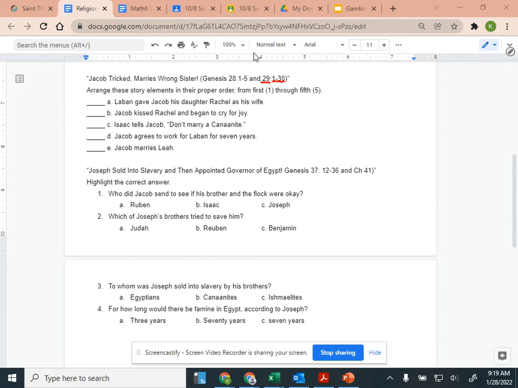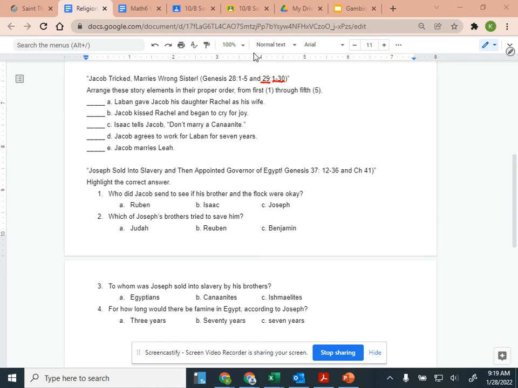In the morning, there was Leah. So Jacob said to Laban, "How could you do this to me? Was it not for Rachel that I served you? Why did you deceive me?" Laban replied, "It is not the custom in our country to give the younger daughter before the firstborn. Finish the bridal week for this one, and then the other will also be given to you in return for another 7 years of service with me."